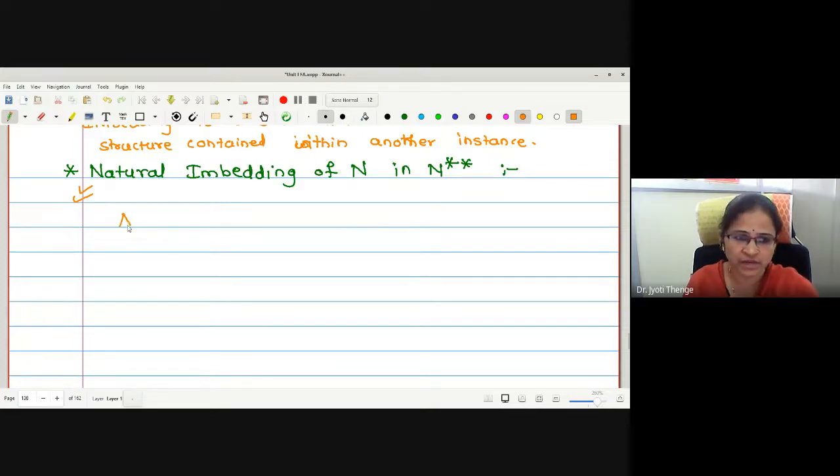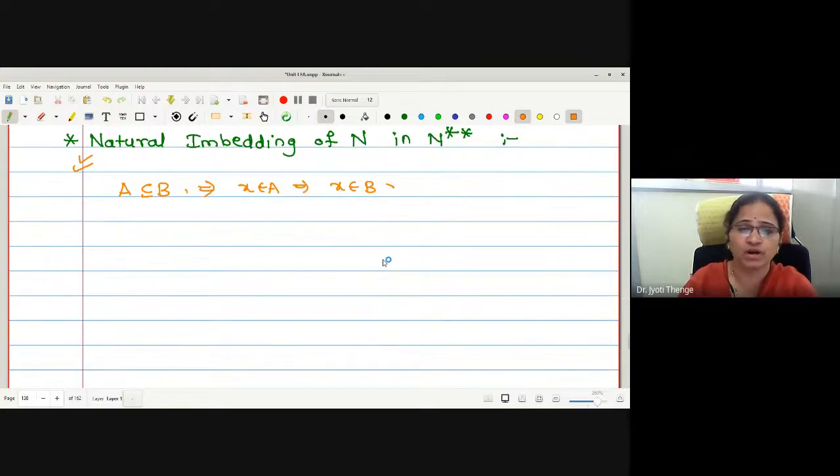Generally, whenever we were saying that A is a subset of B, what statement were we writing? X is in A implies X is in B. But here, this natural embedding doesn't mean that every element is in N double star, because the nature of elements may be different. But still, we were saying that N is embedded or N is contained in N double star. Before discussing this, let us try to understand the nature of elements in these sets.